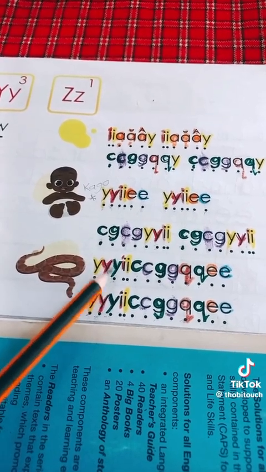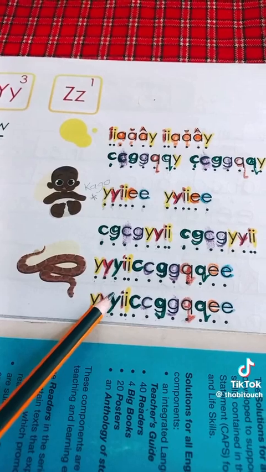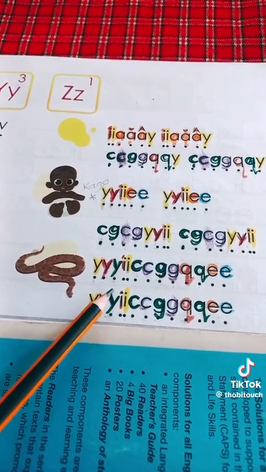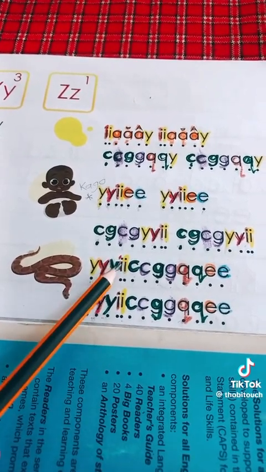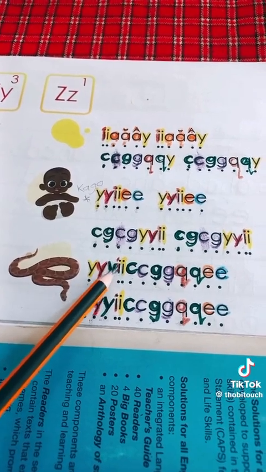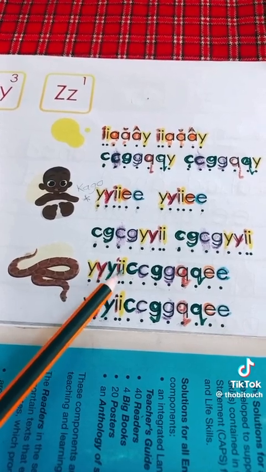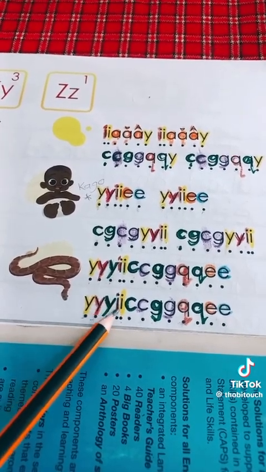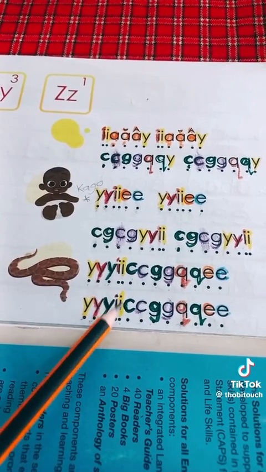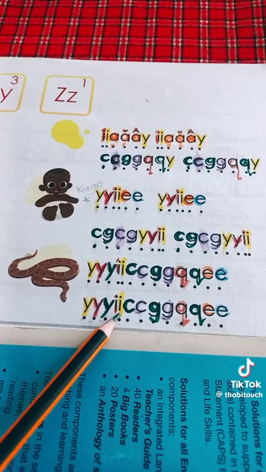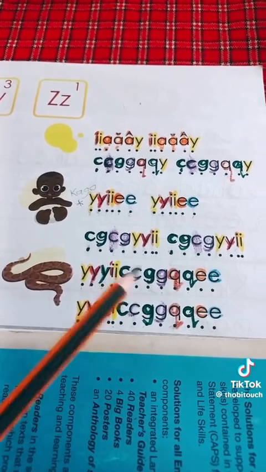I in python is green, and I in python is green. E for injection is brown, and I for ice cream is yellow.